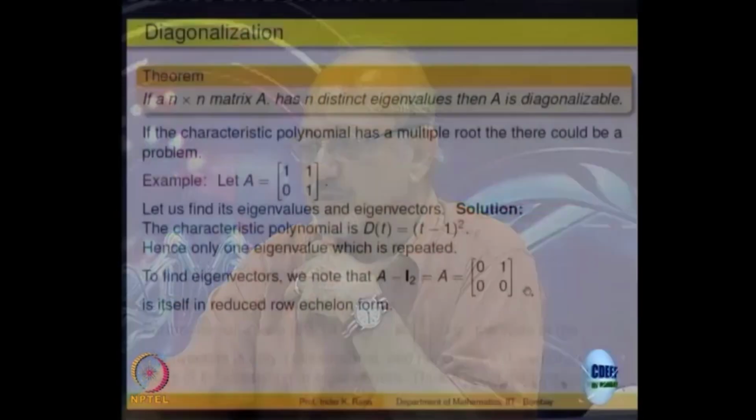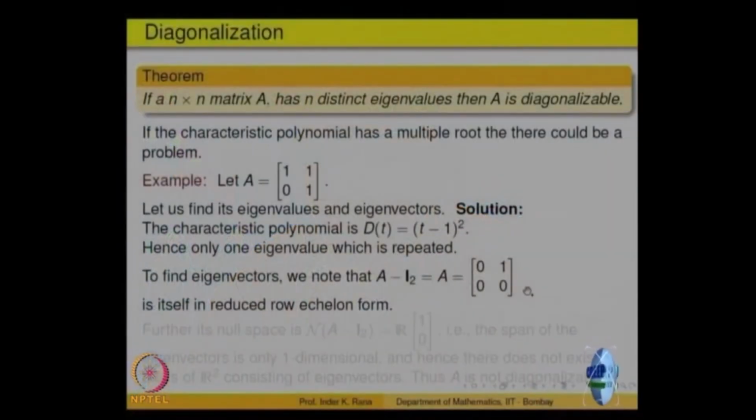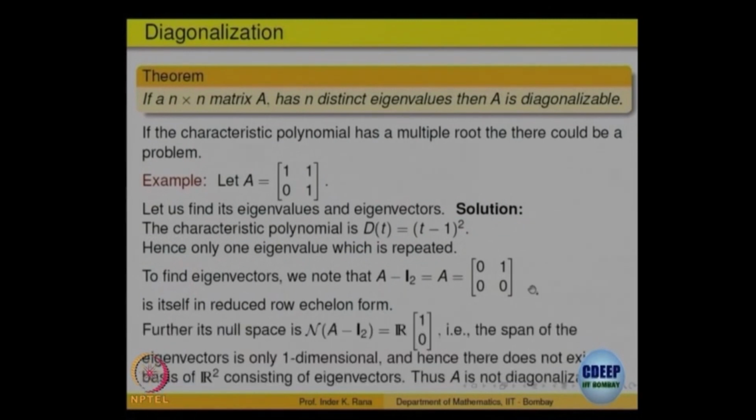So how do you find that? This applied to x1, x2 is equal to 0, right. So what does it mean? You can give x2 any value, say 1. What is x1? You can give it 0.